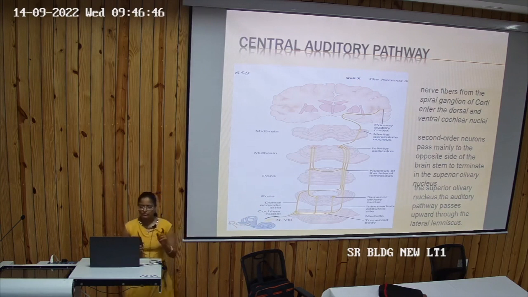The nerve fibers from the spiral ganglion of the organ of Corti enter the dorsal and ventral cochlear nuclei.